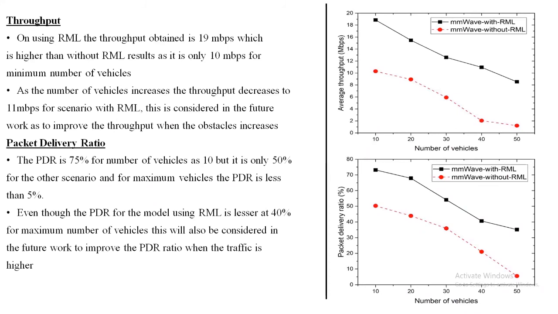Likewise, the throughput for 10 vehicles is 19 Mbps when using RML, which attains a PDR of 75%, but the other model produces less than 40%.